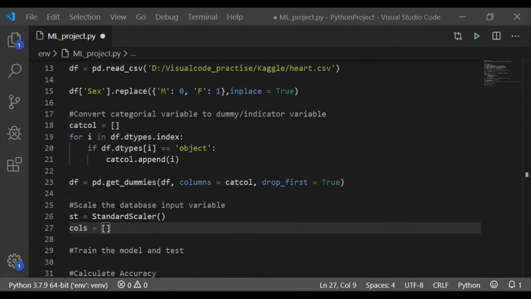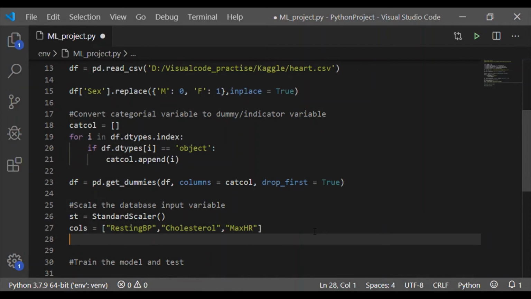We will take three important input variables for this scaling: resting blood pressure, cholesterol, and maximum heart rate. As we saw in the database, these values are of different ranges, hence scaling becomes necessary.